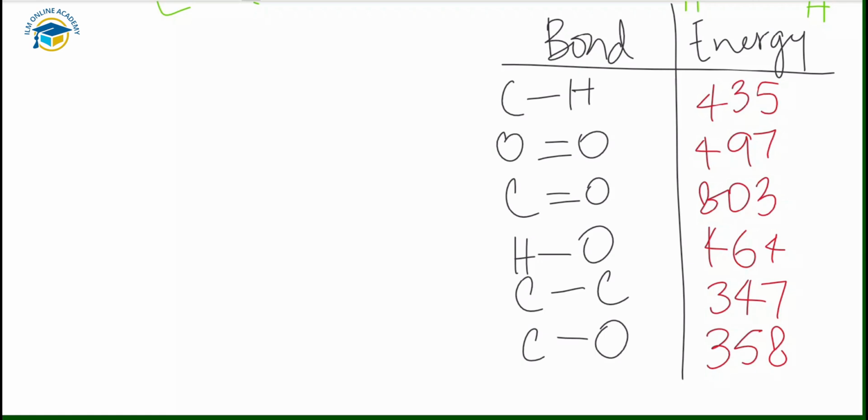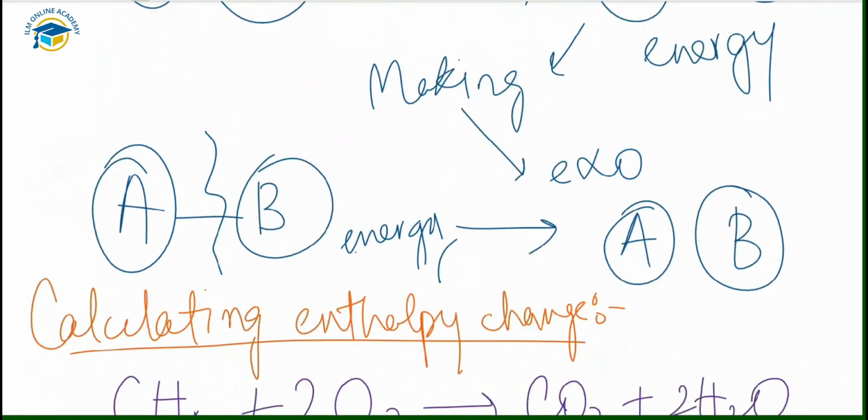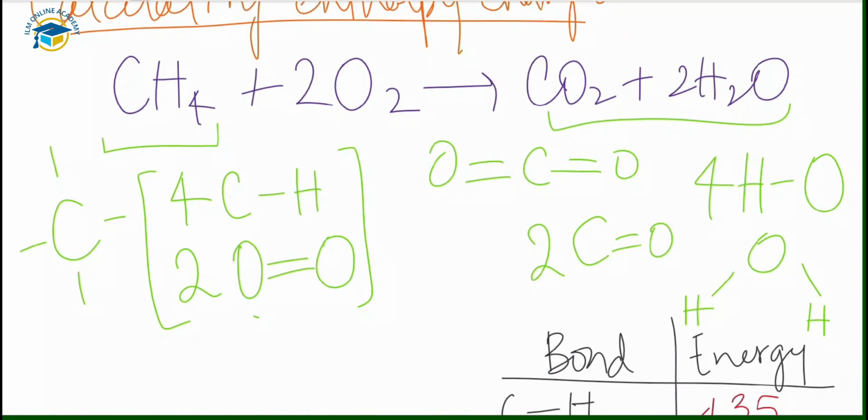According to that, I will show you the table for the bond energies between the different bonds. So this is the table for the bond energies between carbon hydrogen, oxygen carbon oxygen, hydrogen oxygen, carbon and carbon oxygen. This will be given with your question in your exam, and by using this table we can calculate the energy on both sides. So as we have done here with the bonds, these are the bonds that are present on the reactant side, and these are the bonds that are present on the product side.